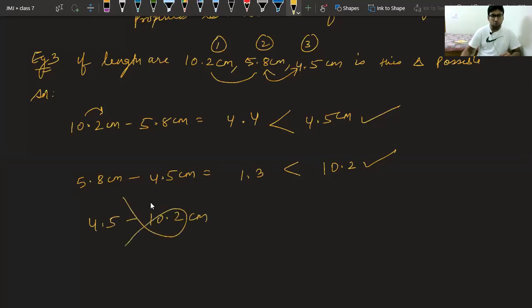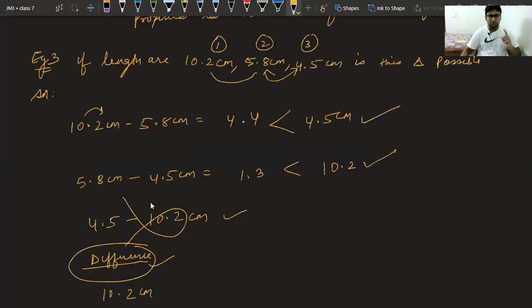Why wrong? Because the property is saying difference. In difference, we have to make sure that the larger number comes first. In subtraction, you can take any order. In difference, it is important that you take the larger number first. That means the third condition is 10.2 centimeter minus 4.5. Tell me the answer.